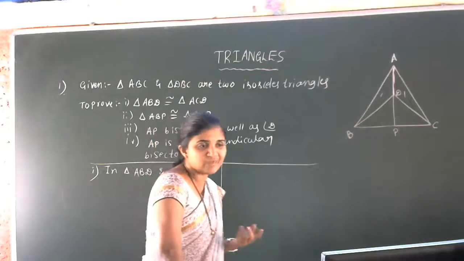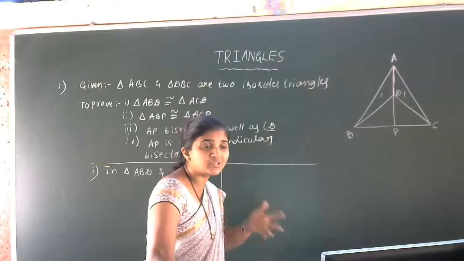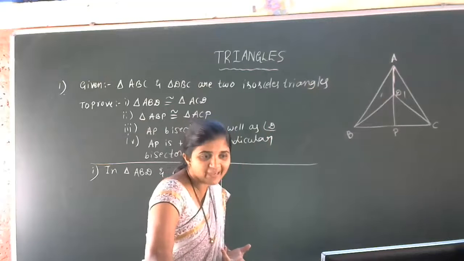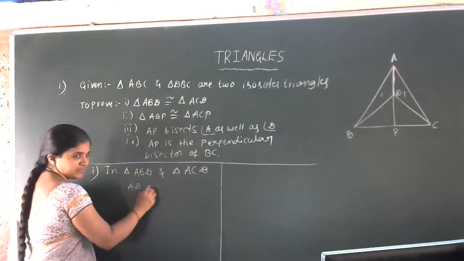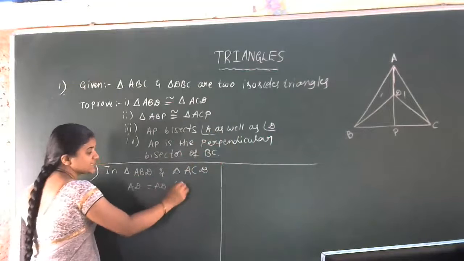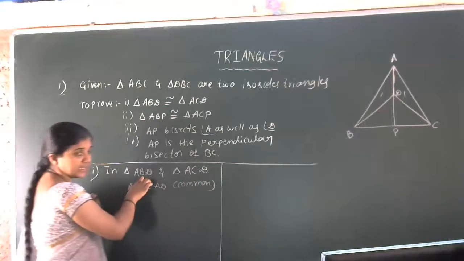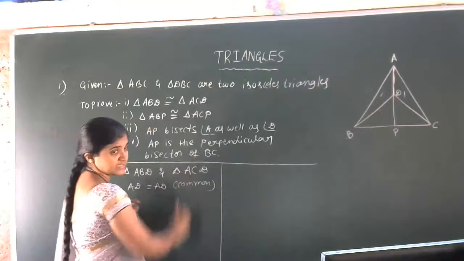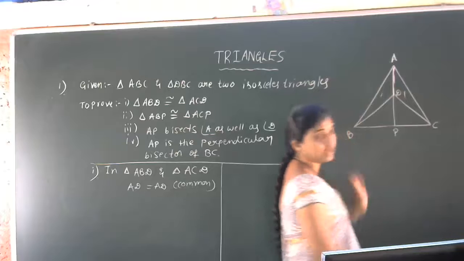Now, can you tell me the parameters to show the congruency? Okay, AD is equal to AD, common. First data I got from your side only. In triangle ABD and in triangle ACD, we can observe that AD is the common side for both the triangles.